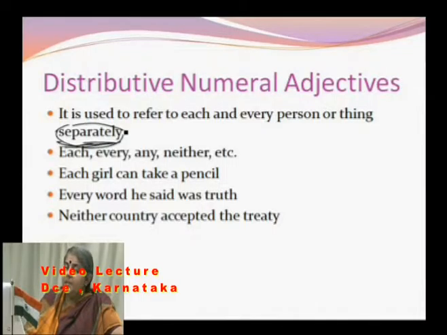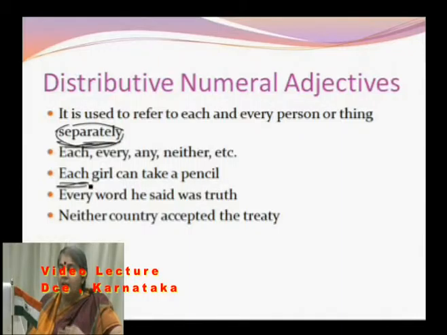Now this particular sentence, each girl, it could be an announcement in the class that each and every girl can take a pencil. So this is an announcement made to each and every person separately. Every word he said was truth. Once again, it is referring to the words he has said, every word. Neither country accepted the treaty. It talks about both the countries who had come to sign the treaty. Neither of them has accepted the treaty.